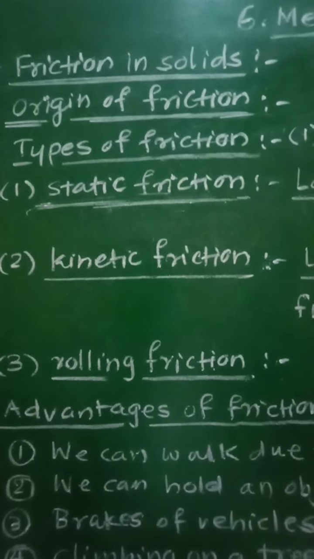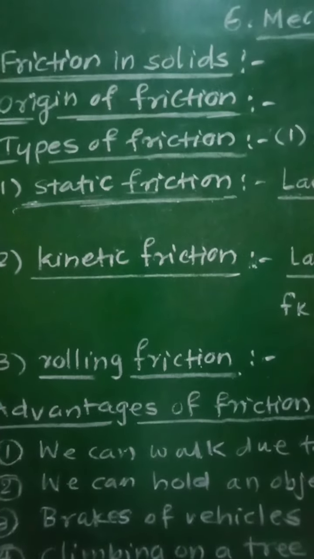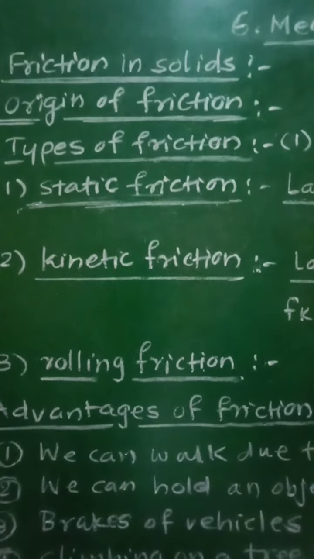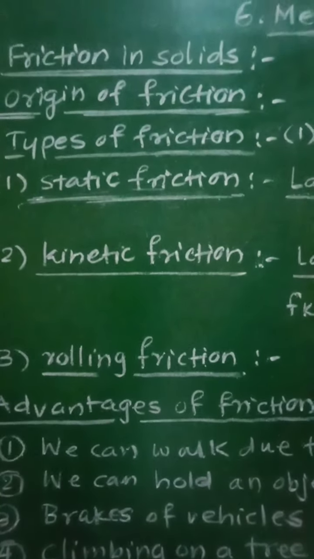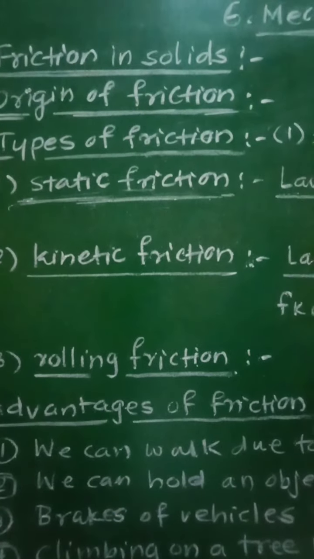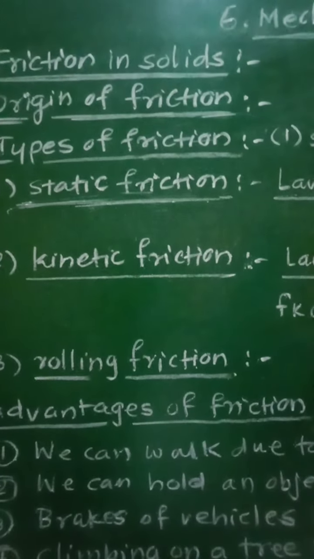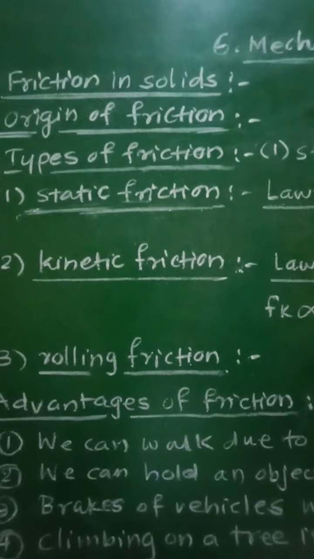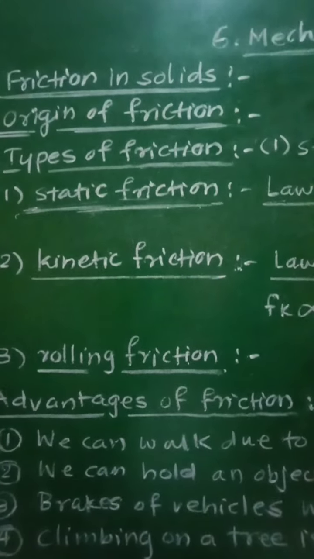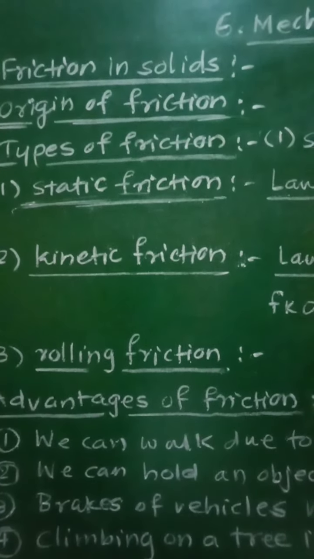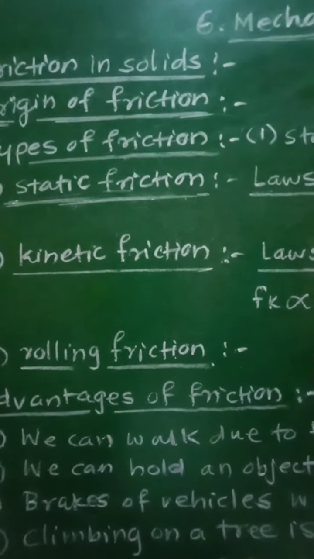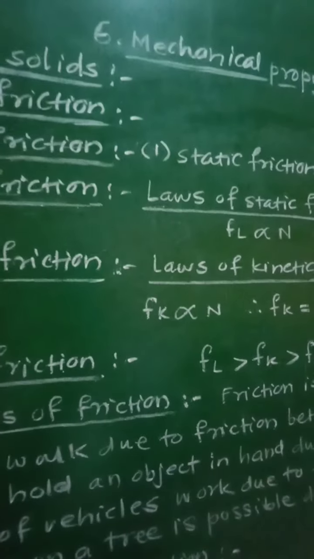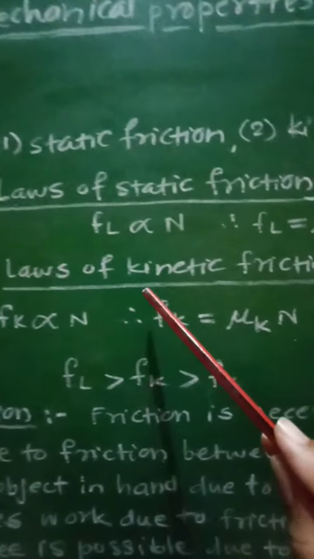So the friction between two surfaces in contact, when one body is actually sliding over the other body, is called kinetic friction, or it is also called dynamic friction. The force of friction due to the actual sliding motion of that body is called the force of kinetic friction. And again, let us see some of the laws of kinetic friction.